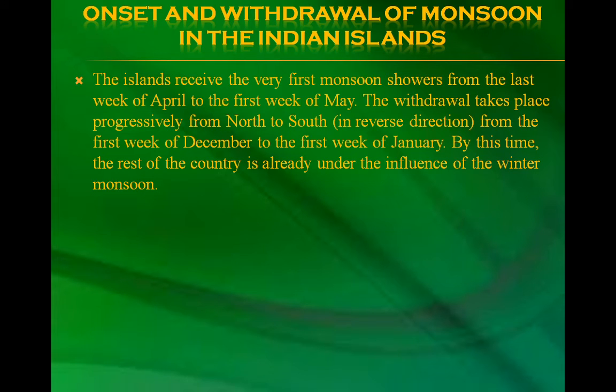Onset and withdrawal of monsoon in the Indian islands. The islands receive the very first monsoon shower from the last week of April to the first week of May. The withdrawal takes place progressively from north to south, in reverse direction, from the first week of December to the first week of January. By this time, the rest of the country is already under the influence of the winter monsoon.